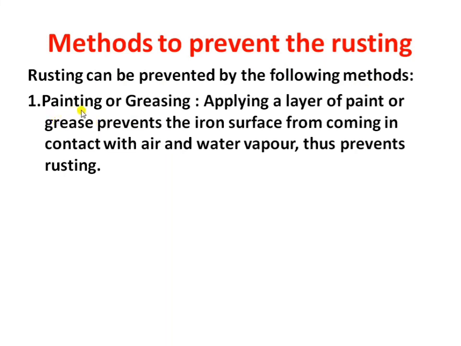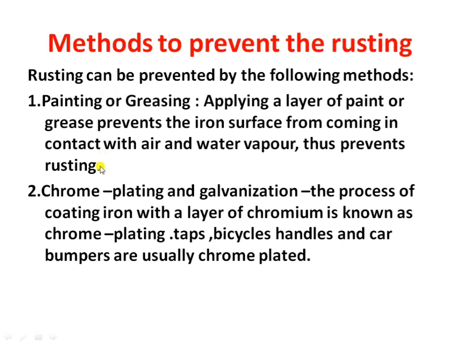The first method is painting or greasing. Applying a layer of paint or grease prevents the iron surface from coming in contact with air and water vapor. Thus, it prevents rusting. Window grills, iron furniture and iron beds are painted, while iron tools and machine parts are greased with oil. The second prevention is chrome plating and galvanization.